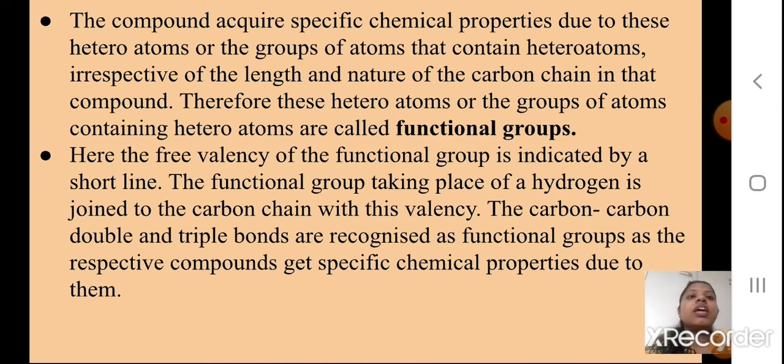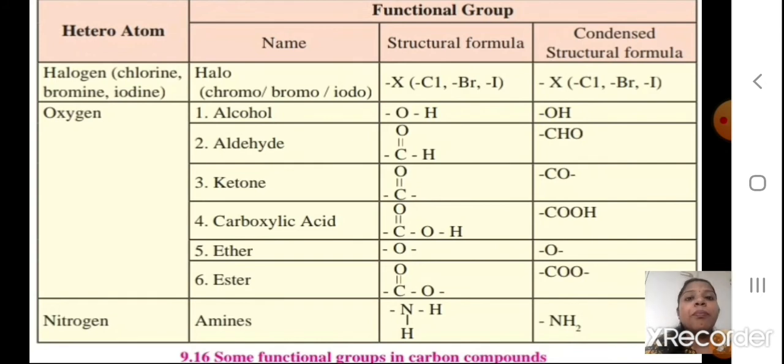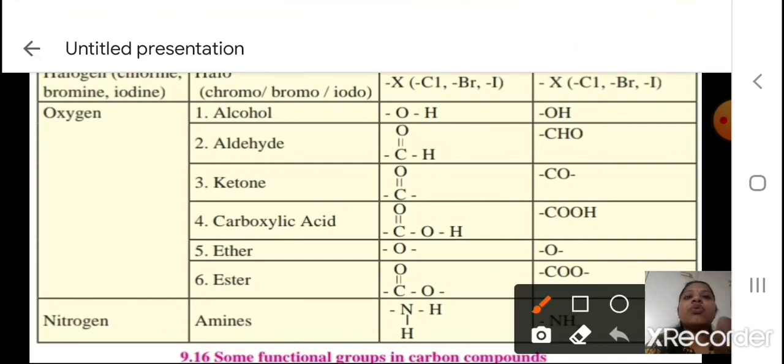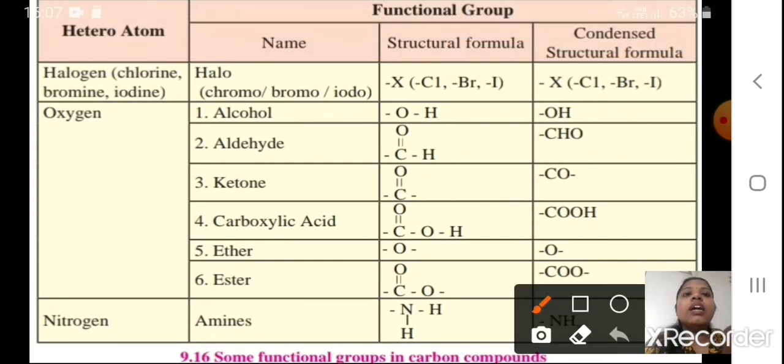Okay, students, now see here. This is an important table which you are going to study properly. Please practice it by writing in your science notebook. Some functional groups in the carbon compounds. We'll see, you have the halogens. If I take chlorine, bromine and iodine, first one you can see, we call them halo. We say chloro, bromo and iodo.